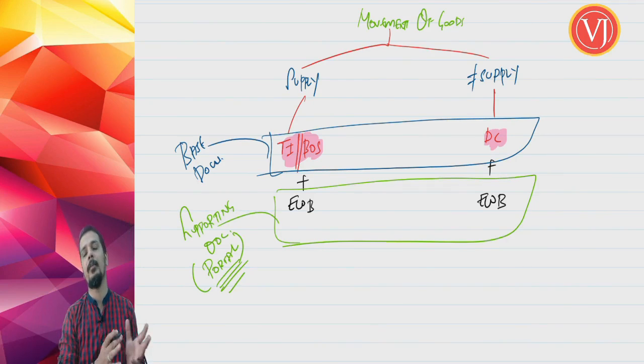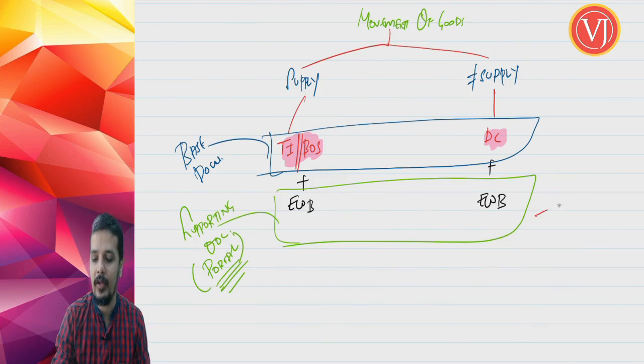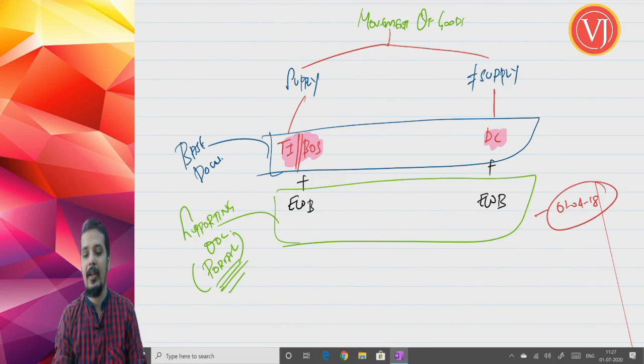Initially they thought of only one portal, but when e-way bill was launched with effect from 1st of April 2018, they tried using the common portal, which was the only portal then, and found that it was not possible. Therefore, they launched another portal specifically for e-way bill, which is managed by National Informatics Center.